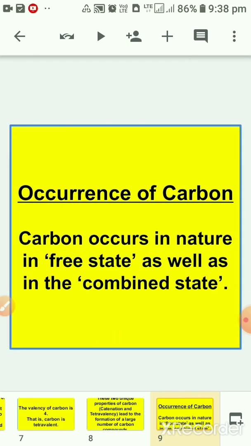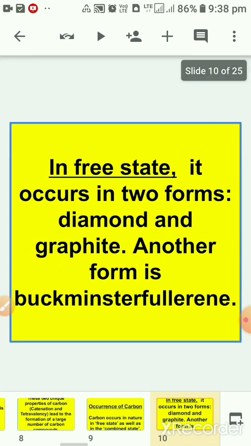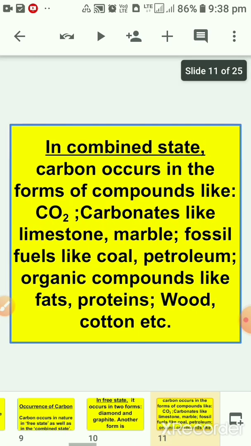Now, occurrence of carbon. Where can we find carbon? Carbon occurs in nature in free state as well as in combined state. In free state, it occurs in two forms, mainly diamond and graphite. One more form is there, that is known as Buckminster Fullerene. In combined state, carbon occurs in the form of compounds like CO2, that is carbon dioxide. Carbonates like limestone, marble. Fossil fuels like coal, petroleum. Organic compounds like fats, proteins. And also in wood, cotton, etc.